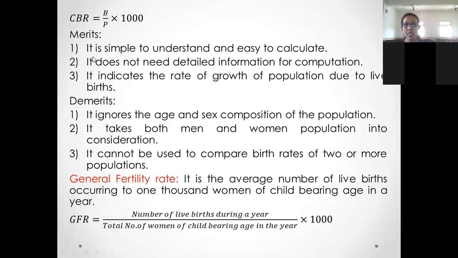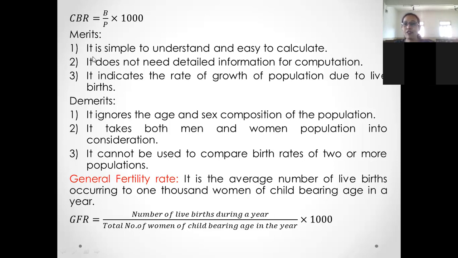Then demerits: it ignores the age and sex composition of the population. Second, it takes both men and women population into consideration. And third, it cannot be used to compare birth rates of 2 or more populations. It cannot be used for the comparison purpose. Okay. So next one is general fertility rate.